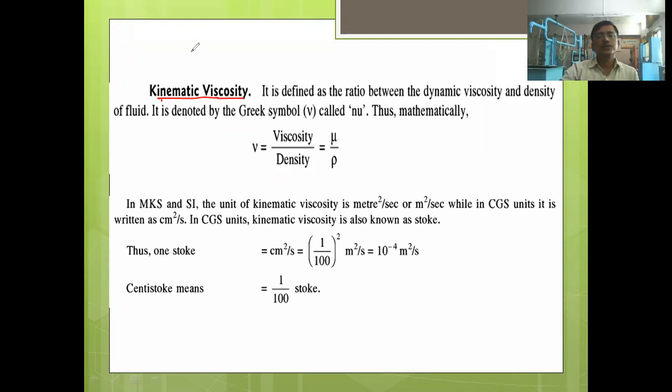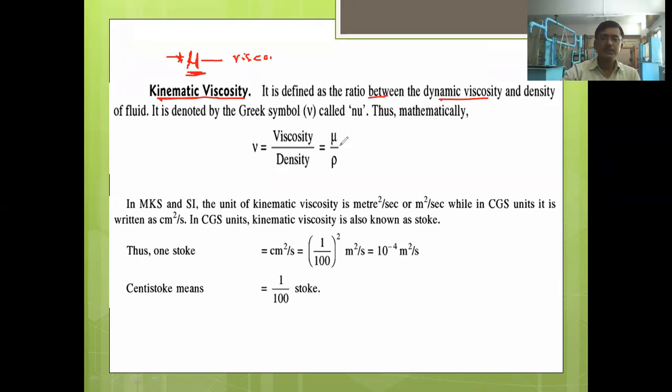The viscosity that we saw earlier, that which is represented by the letter mu, is simply called the viscosity. If we just say viscosity, it is nothing but this mu. It is also called the dynamic viscosity, and the kinematic viscosity is different. How can we define the kinematic viscosity? It is defined as the ratio between the dynamic viscosity and the density of the fluid.